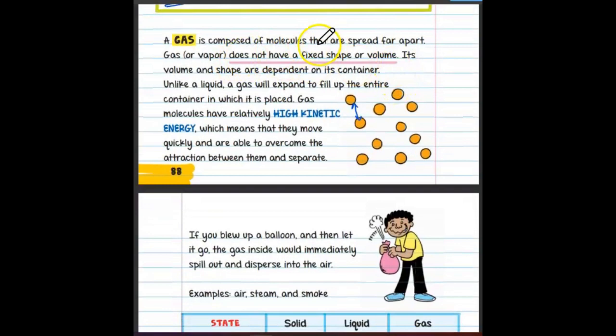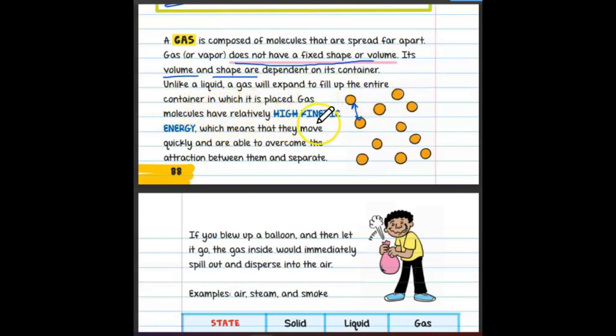A gas is composed of molecules that are spread far apart. It does not have a fixed shape or volume. That is the important thing. The intermolecular distance is very high. Its volume and shape are dependent on its container. Unlike a liquid, a gas will expand to fill up the entire container in which it is placed.